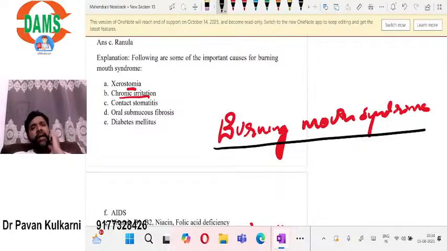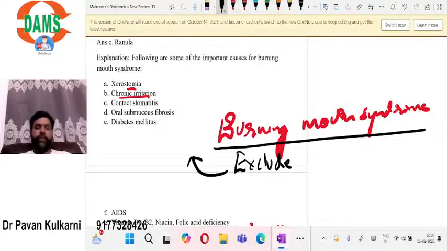Next, what will you think? Patient could have some anemia or vitamin deficiency. You check for that, biochemical findings. Those biochemical findings are also normal. So you are going to exclude all these causes, but still the patient is having burning sensation. That is called a burning mouth syndrome patient.